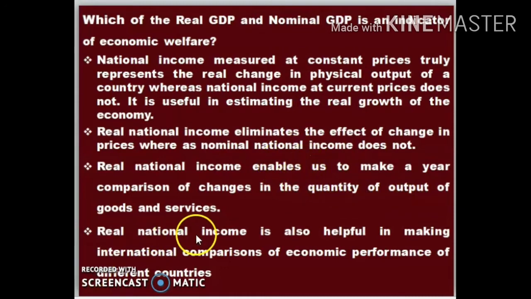Next, real national income is also helpful in making international comparison of economic performances of different countries. If there is no inflation or deflation, there will be a correct situation in the economy. So the base year is always used for the calculation, and it is more convenient. That is the opinion here.